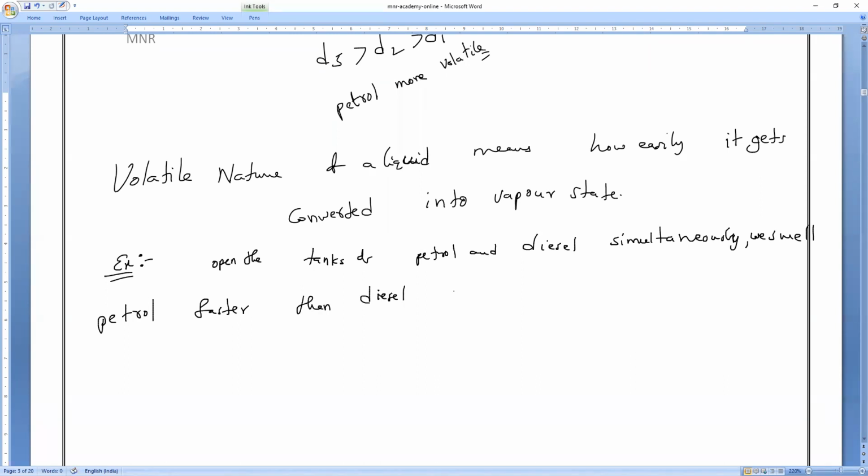Okay? Because, what is the reason? Because petrol is having what? Is petrol more volatile or less volatile? More volatile than diesel.